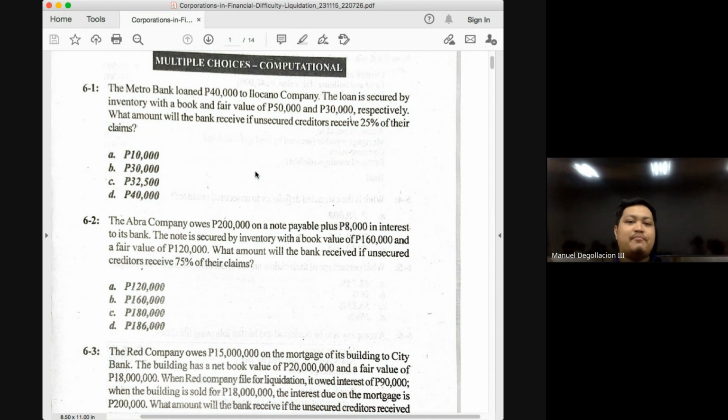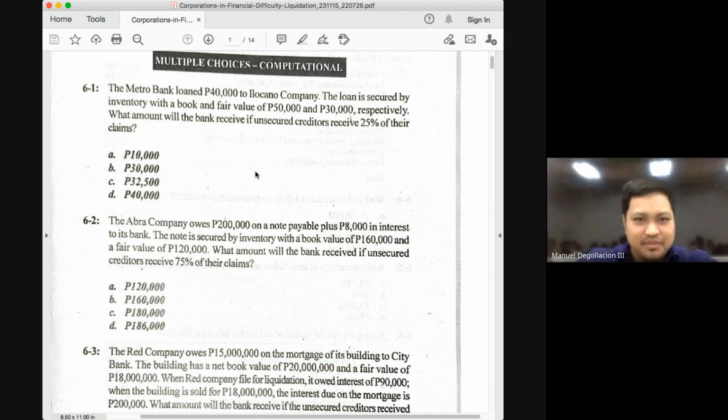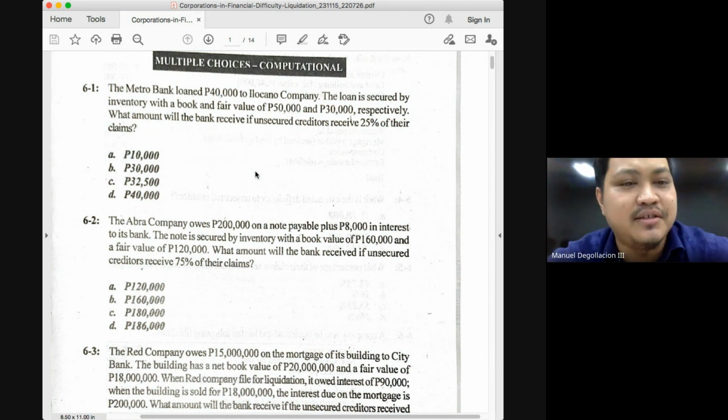So if you have the 25%, class, how much is 25% of 40,000? How much is 25% of 40,000? 10,000. But why is that not the answer? Because the 40,000 is not considered an unsecured liability. Okay? What portion of the 40,000 is considered unsecured? Only the unpaid 10,000. So only the 10,000 will be subjected to the recovery rate of 25%. Okay, so how much is 25% of 10,000?